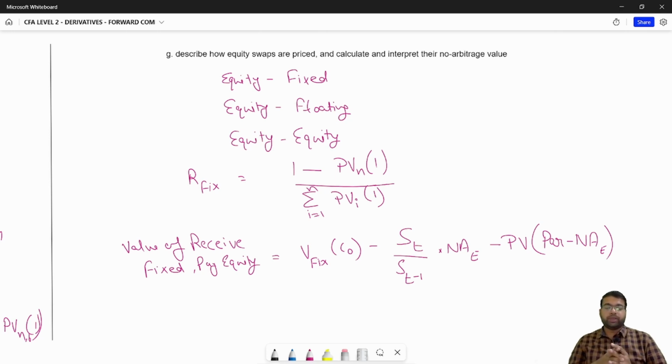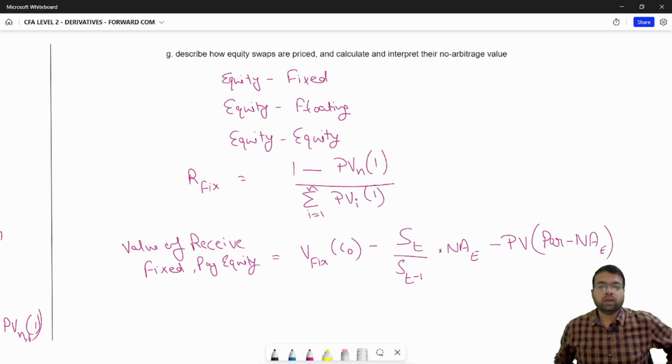So the last topic in this reading is to describe how equity swaps are priced and calculate and interpret their no-arbitrage value. See, there could be three types of equity swaps. First of all, you are paying equity return and receiving a fixed return, or you are paying equity return and receiving a floating payment, like a floating interest rate, or the case could be that you are paying one equity for another equity.